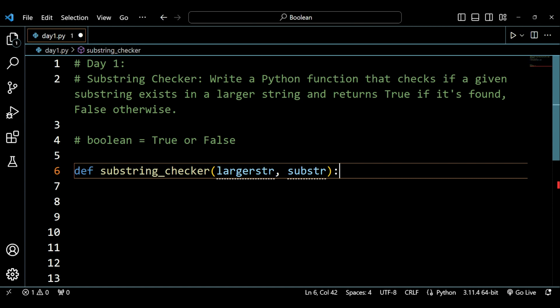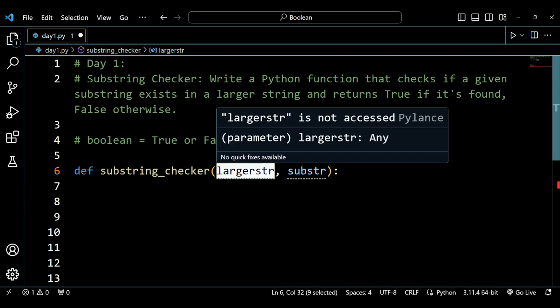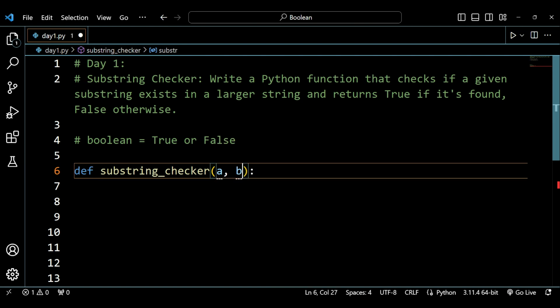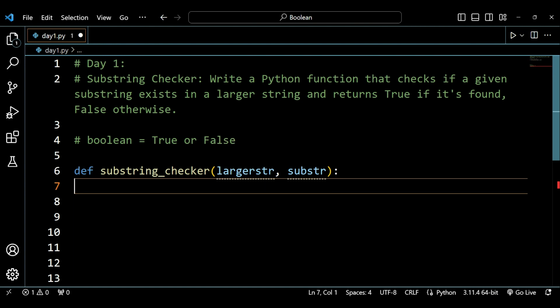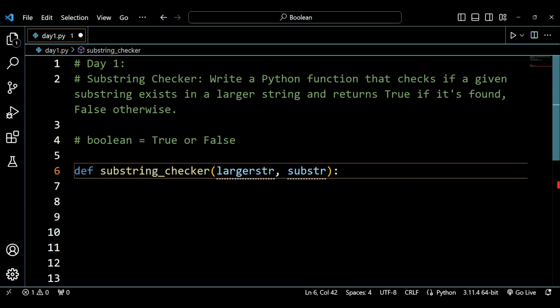If you write something like a here and b here, nobody knows what a means and what b means. So you should write something which represents something. Here I have written larger str and sub str, which represent what they are. So now let's get back to the question.